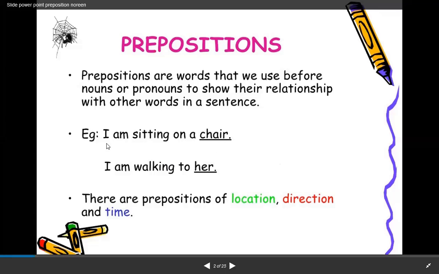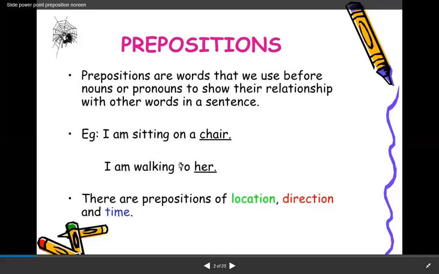If you see, I is the subject here, a pronoun, then a helping verb and the main verb, and then a chair, a determiner, article and noun, and on. This word on shows the location. I am sitting on a chair. It is telling us where I am sitting. What is my connection with the chair?